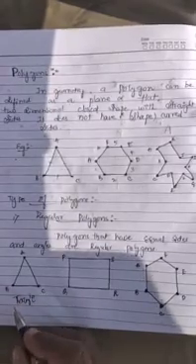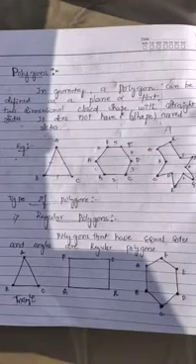We know that a triangle is a closed plane figure which is bounded by three line segments.